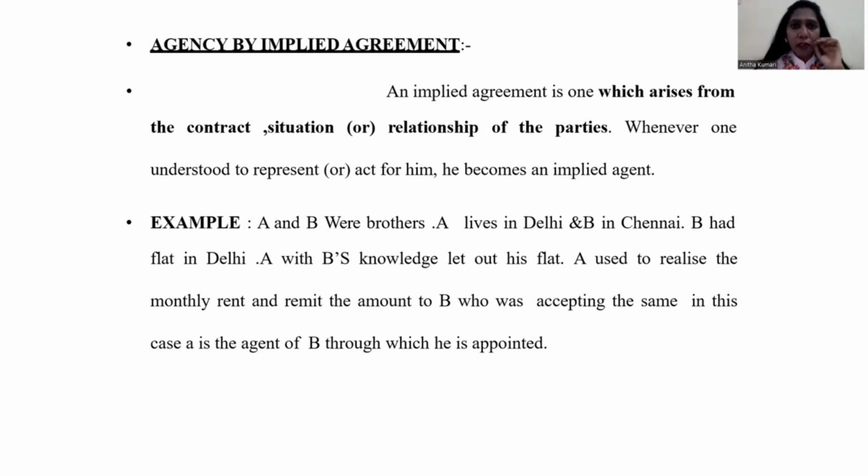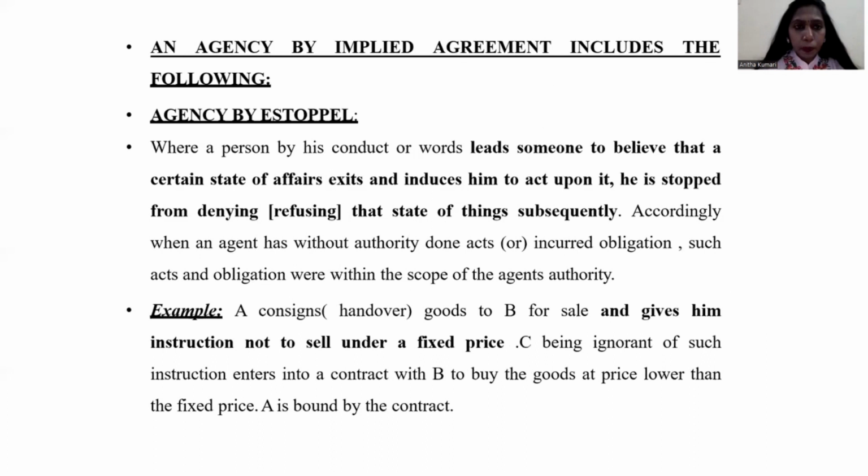I already have given an instruction that please hand over your rent, and in case you have any queries, you can ask my brother. Like that, I have appointed my brother as one of the agents. Do you understand? So here there is no written document or anything, but due to the relationship, one person might be acting as an agent for another person. It is called an implied agreement.